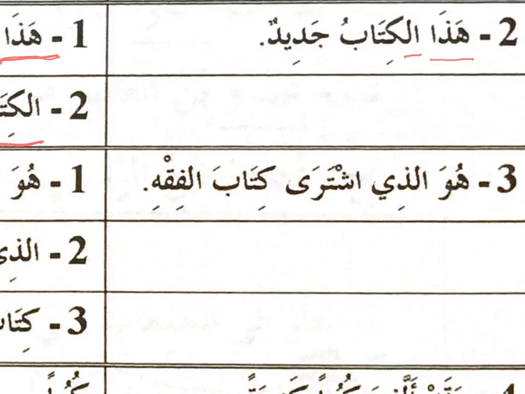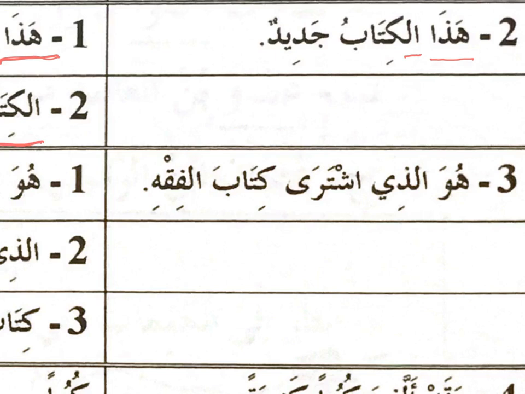هو, he. الذي is the one, or is the person. اشترى, bought, the past tense of buy. كتاب, book. الفقه, fiqh. هو الذي اشترى كتاب الفقه. He is the one who bought the book of fiqh, or the fiqh book.